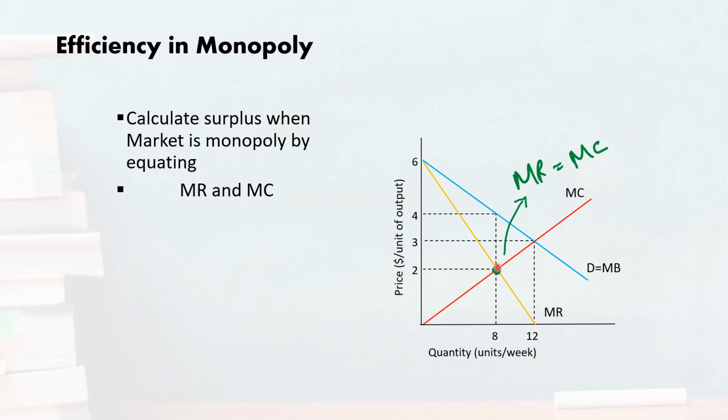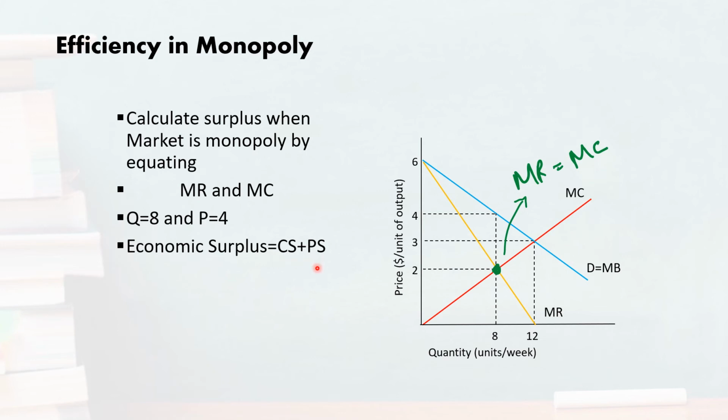So when you move from this point on the demand curve to the price axis, it will give you the price level. So the monopolist will be ready to sell 8 units at a price equal to $4. In this case, if we try to calculate the total economic surplus, then total economic surplus can be defined like before as the summation of consumer surplus and producer surplus.